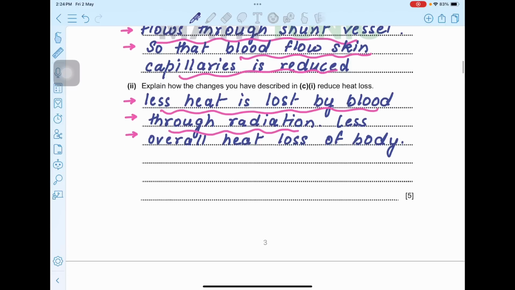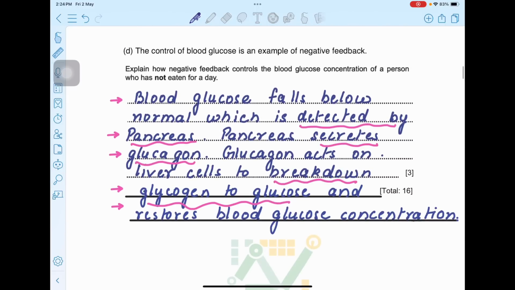Okay, moving ahead to D part. The control of blood glucose is an example of negative feedback. Explain how negative feedback controls the blood glucose concentration of a person who has not eaten for a day. So you have to describe how negative feedback is going to help bring the blood glucose level back to normal if you have not had a meal in a long time.